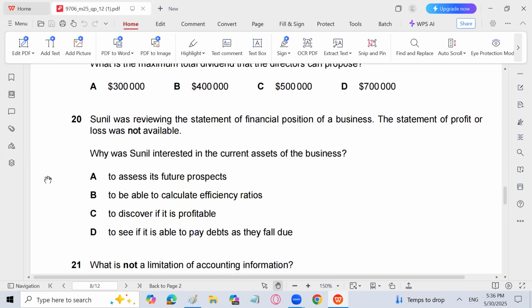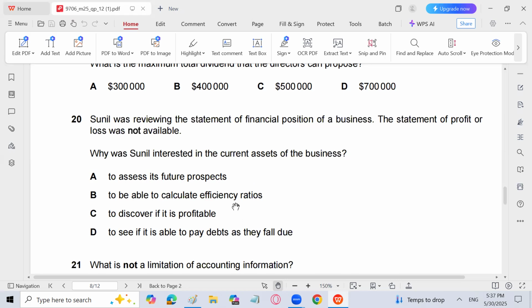Sunil was reviewing the statement of financial position of a business. The statement of profit and loss was not available. Why was Sunil interested in the current assets of the business? So he is just looking at the statement of financial position. The options: to assess its future prospects, to be able to calculate efficiency ratios, to discover if it is profitable. Profitability can be judged only by the statement of profit and loss, which is not prepared. Assessing future prospects can be seen through a proper balance sheet.